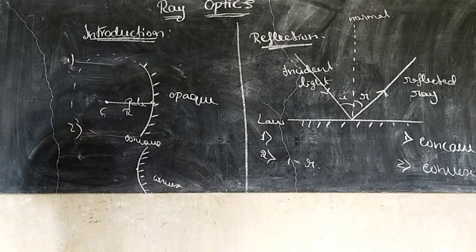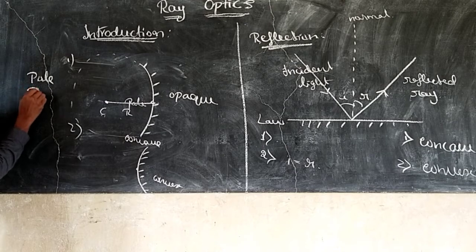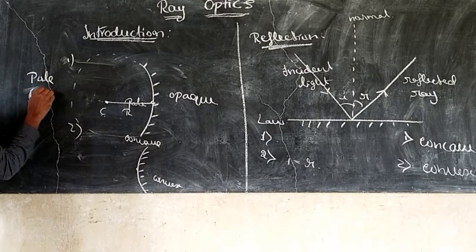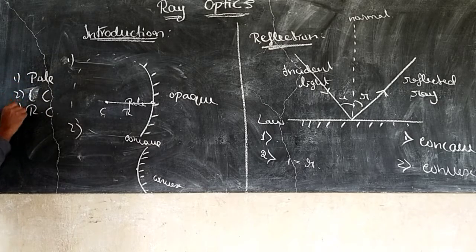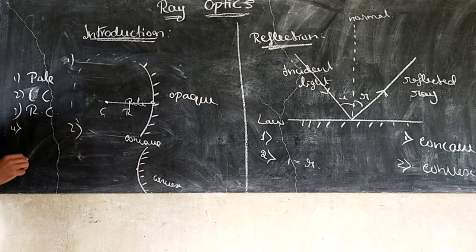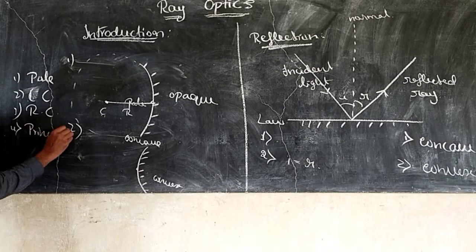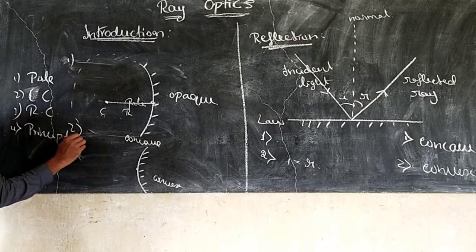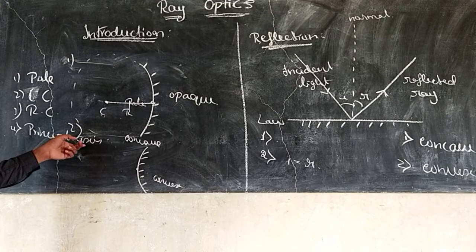Right. Next one, principal axis. First pole, next center of curvature, next radius of curvature, and next is the principal axis. What is meant by principal axis?